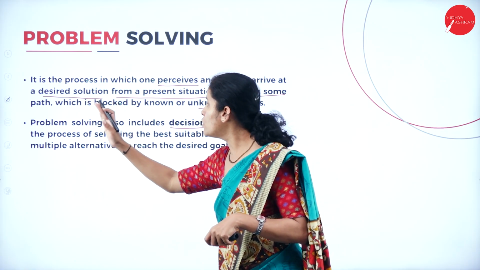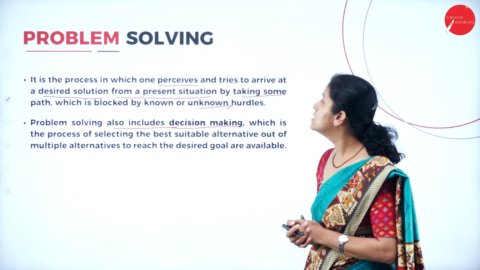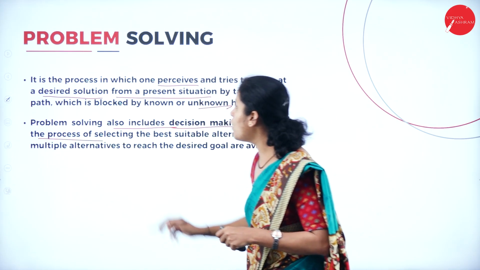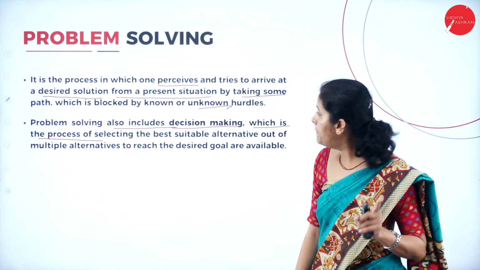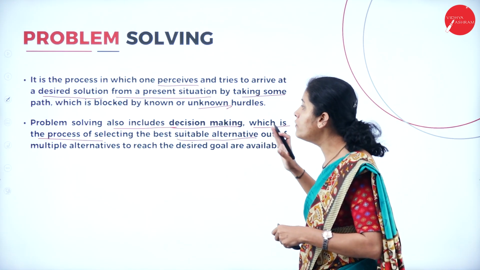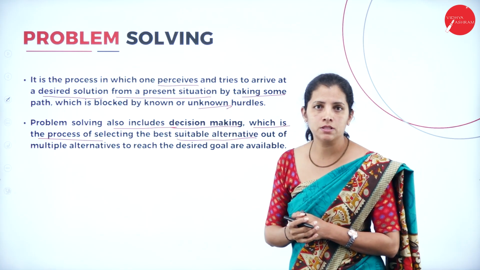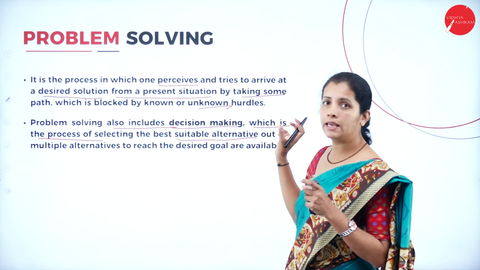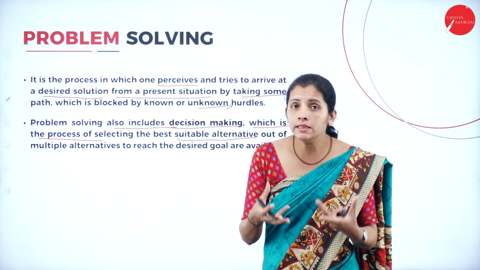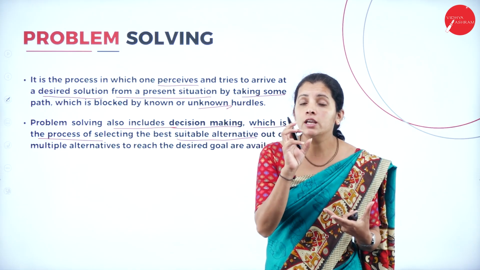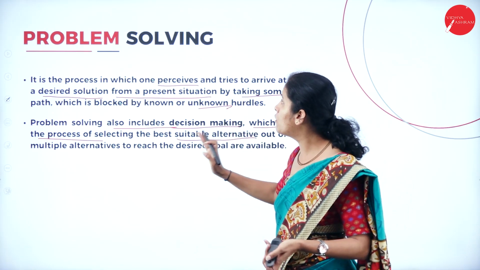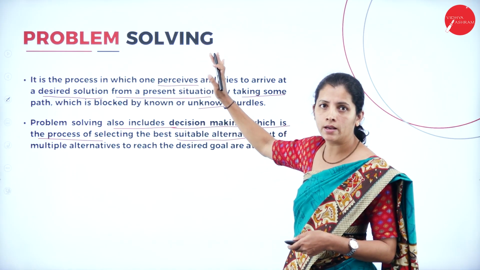So problem solving also includes decision making, which is the process of selecting the best suitable alternative out of multiple alternatives. In decision making, I'm going to have multiple alternatives. In that, I want to select a particular and suitable solution, and it is itself called problem solving.